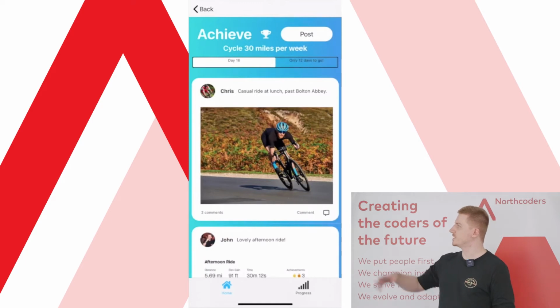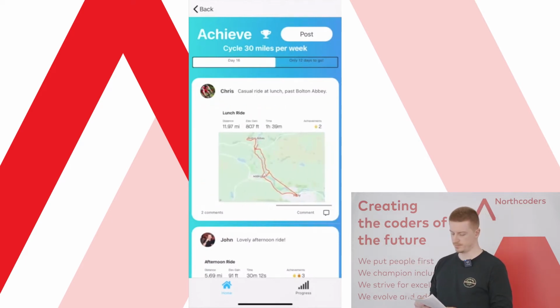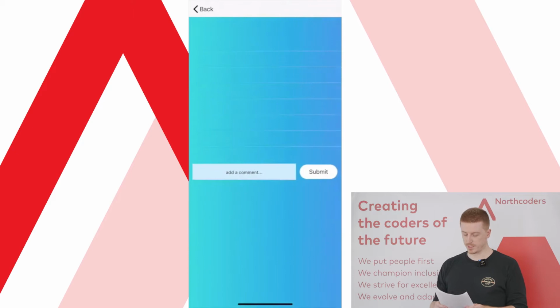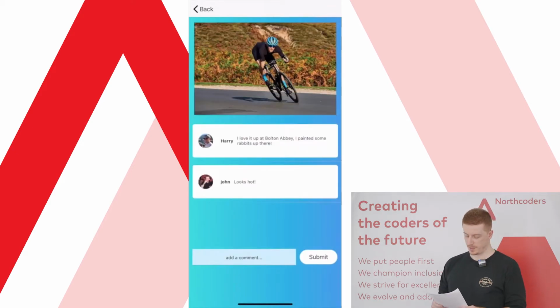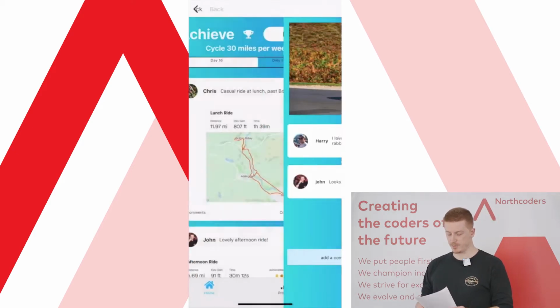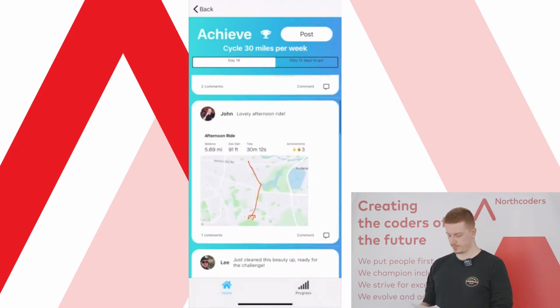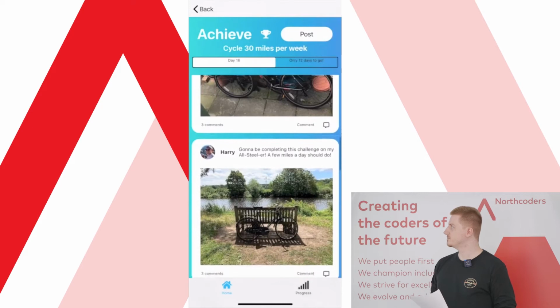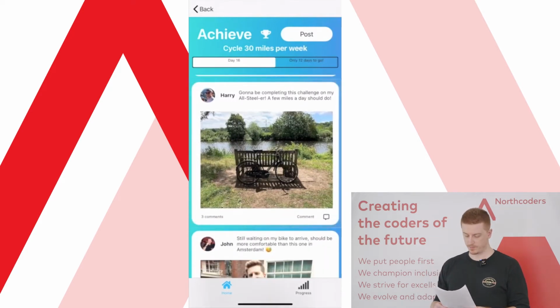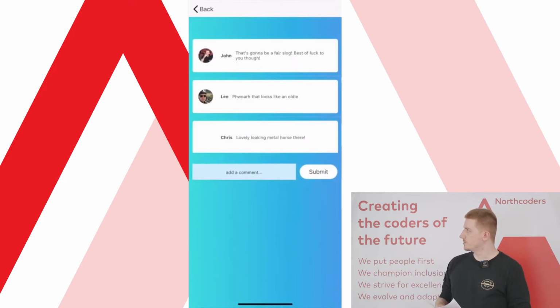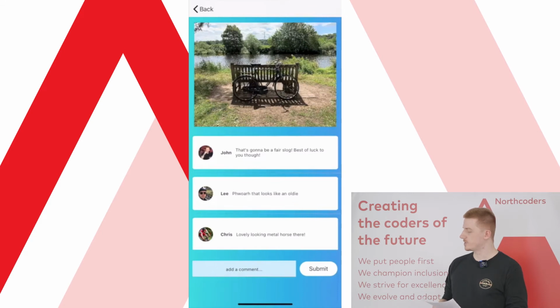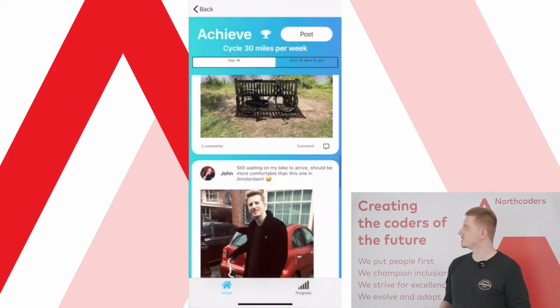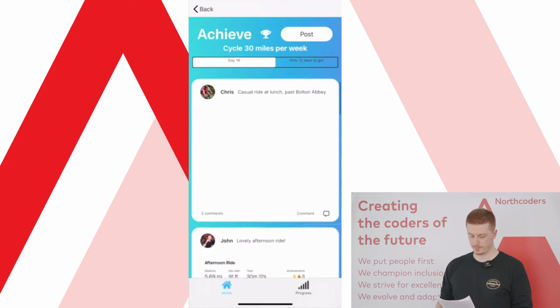At the top of the app, we can see the progress towards completion date. We can also see updates and pictures from our friends on the feed, just to keep each other up to date with how everyone's getting on. And this is all fetched from the back end as the app renders. To make a post, we can go to the top right of the app and press the post button. This will toggle a new window.